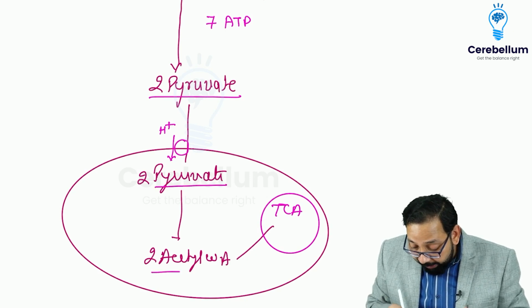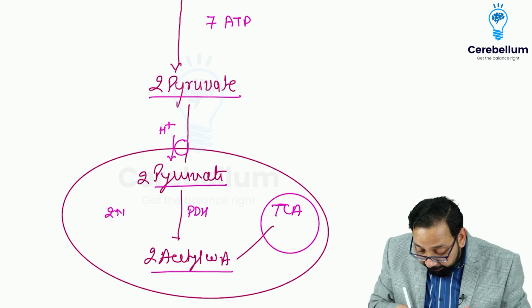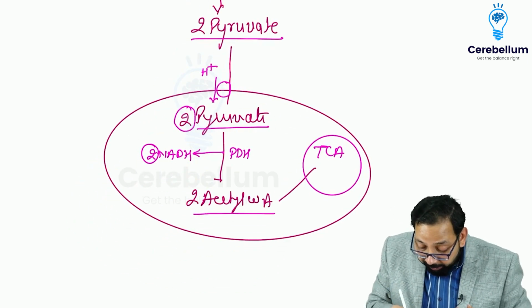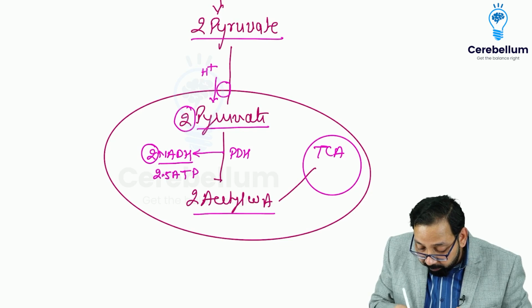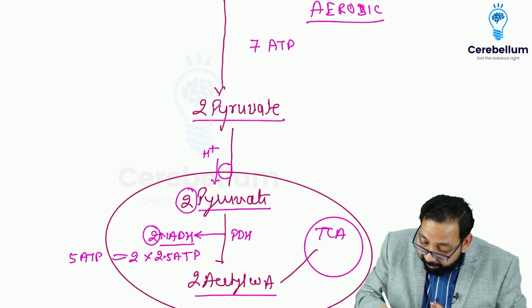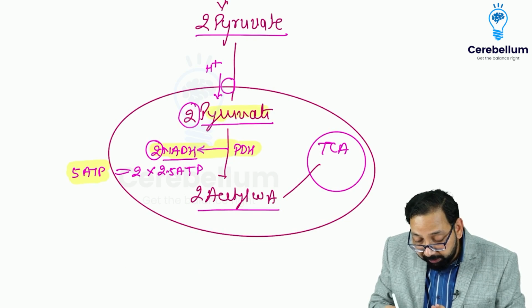Pyruvate is converted to acetyl coenzyme A by pyruvate dehydrogenase. In this, two NADH are produced, as two molecules are there, and one NADH produces 2.5 ATP, so two NADH will produce 2.5 into 2 is equal to 5 ATP. So till now, 7 ATP by aerobic glycolysis, 5 ATP by the pyruvate dehydrogenase link reaction.